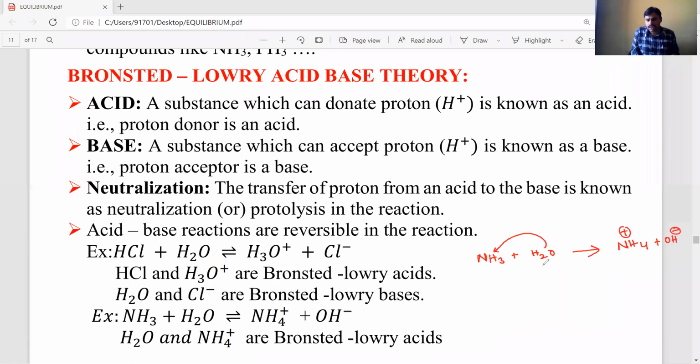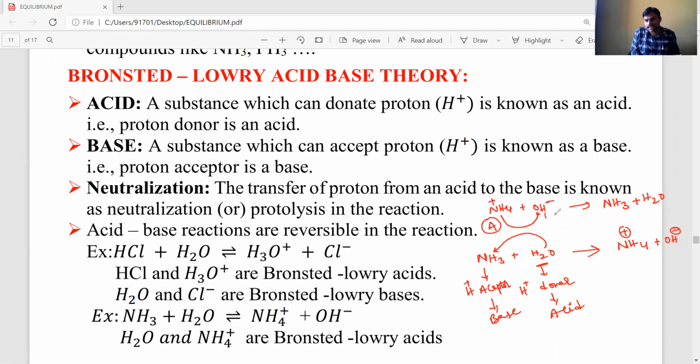Now this is the proton donor, the H+ donor. That's why water acts as an acid. Here the proton acceptor, the H+ acceptor, is the Bronsted base. And for the reverse reaction, you write NH4+ and OH-. This NH4+ donates a proton to produce NH3 and H2O again. That's why NH4+ is an acid and OH- is a base, accepting a proton.